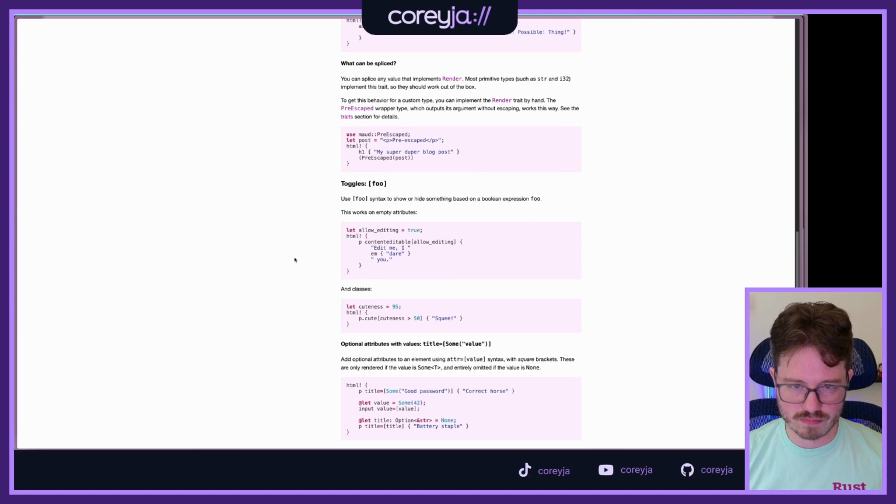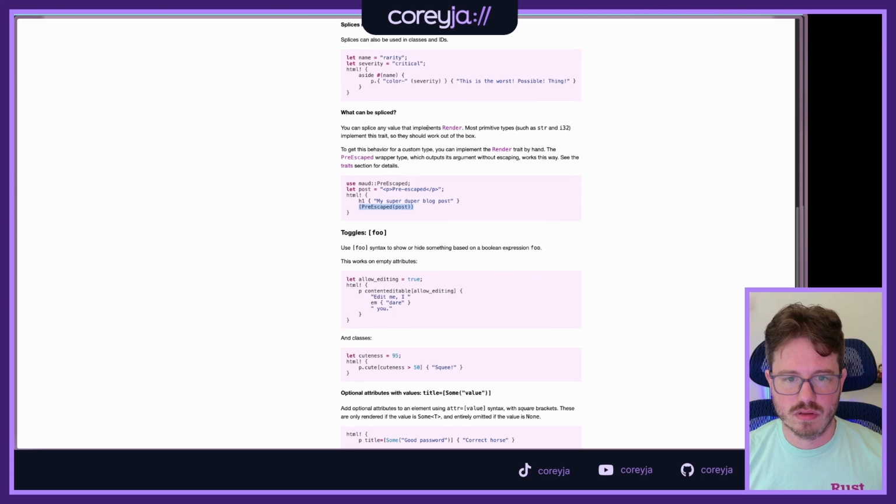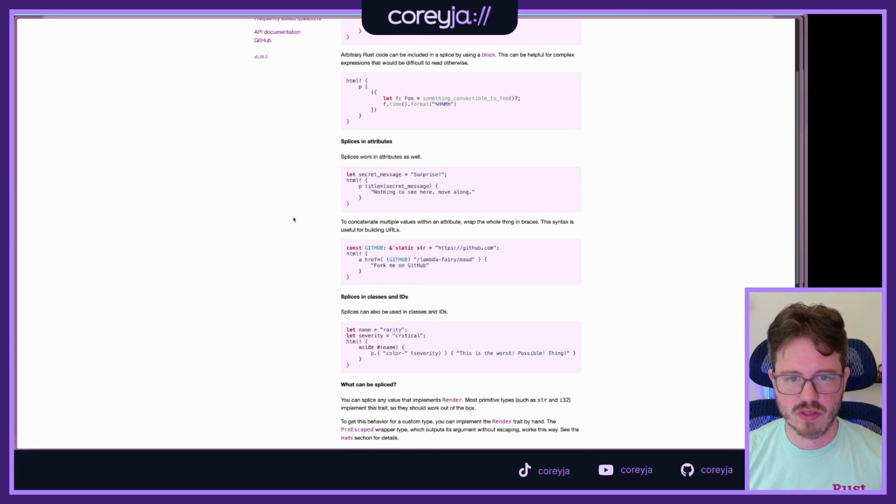No. So it's something like that. Yeah, like pre-escaped. For a custom type, you can implement render on the PreEscaped wrapper type, which outputs without escaping. Yeah, but that's not what I'm looking for.